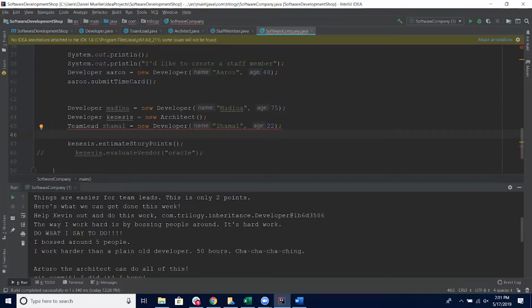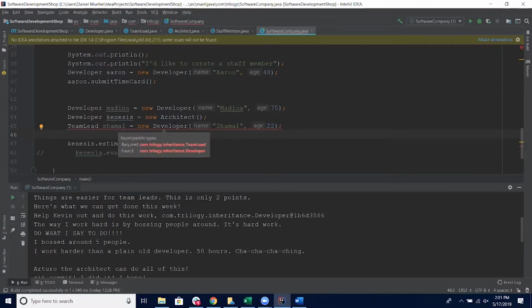Polymorphism, right? It means that a developer can have many forms. A developer can take the form of this developer. A developer can be of the form team lead, or a developer can be of the form architect. You can treat an architect as an architect, a team leader, or a developer. You can treat a team lead as a team leader or a developer, or a staff member.